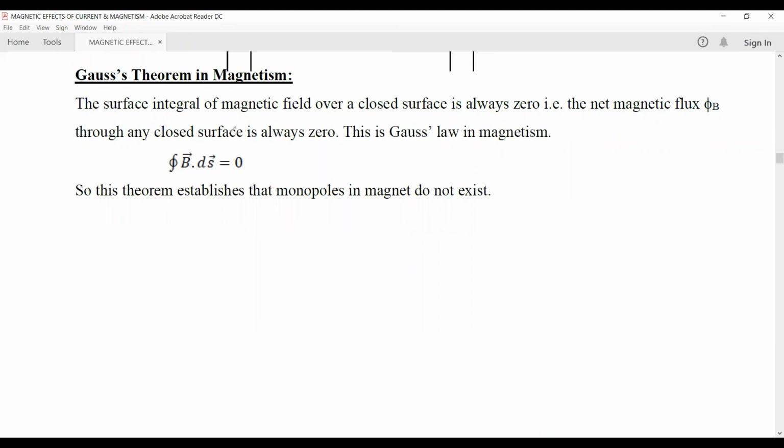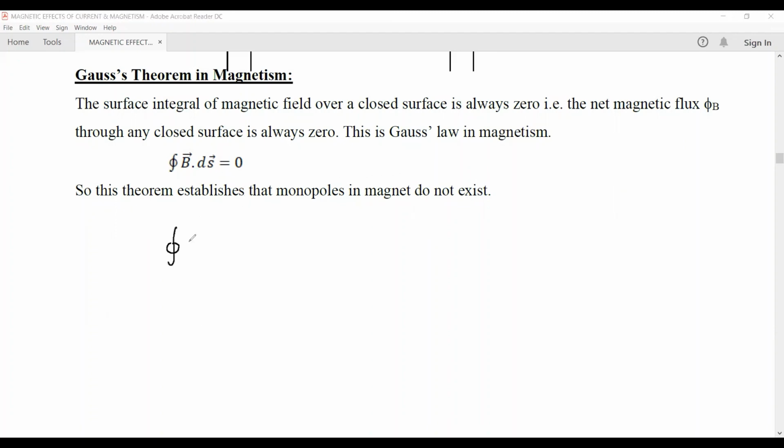Due to the north pole, the magnetic field lines will be going out, and due to the south pole, they are entering. So the number of magnetic field lines going out will be equal to those entering inside. So the net magnetic flux is equal to 0. So closed surface integral of B dot dS is equal to 0. Hence, this theorem establishes that monopoles in a magnet can never exist.